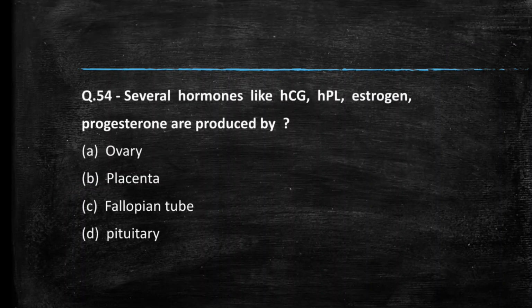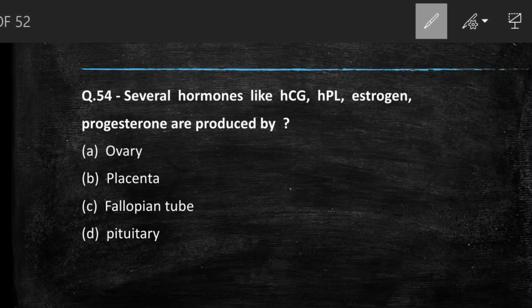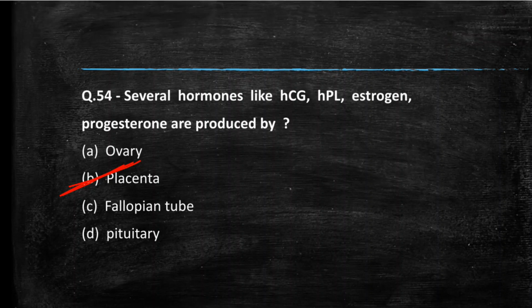Next question we have, several hormones like HCG, HPL, estrogen, progesterone are produced by. Options are ovary, placenta, fallopian tube, pituitary. So you have to remember HCG and HPL are only present during the time of pregnancy and they are secreted by a temporary endocrine organ which is known as placenta. So the answer is option B.